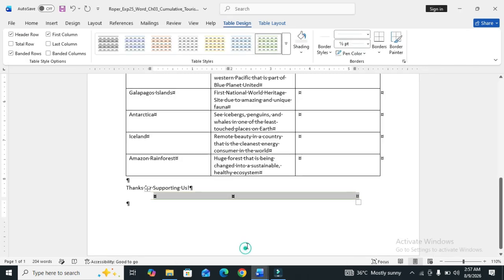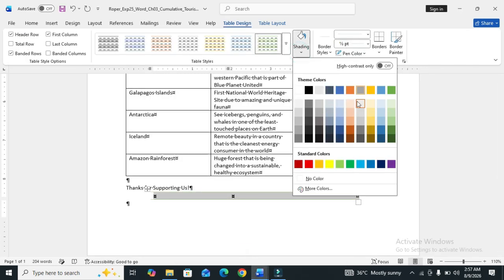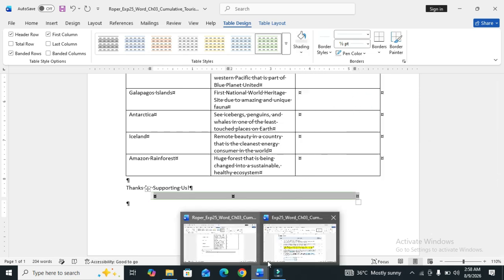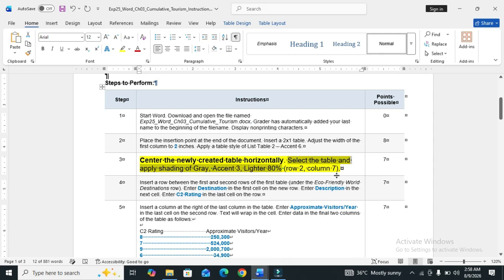So that is done. Next, row 2 and column 7. So step number 3 is also done. Then we move to the next step.